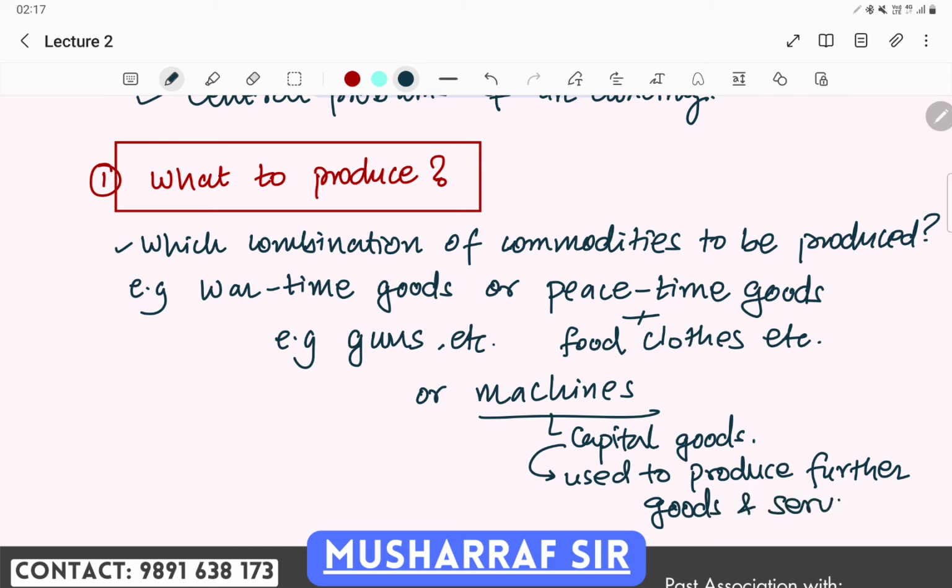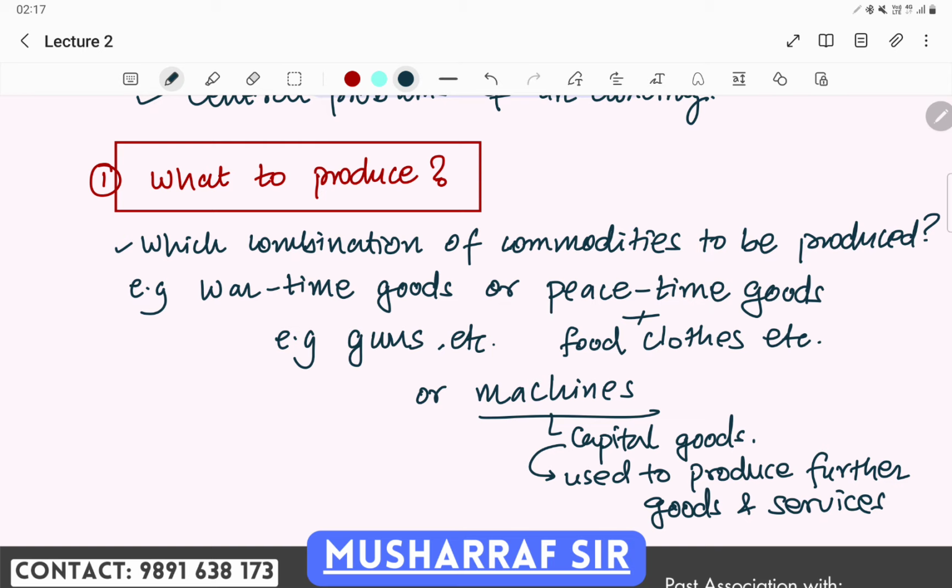For example, the gadget or device I am using right now. I am producing a service, education, through this device, so this device is a capital good.